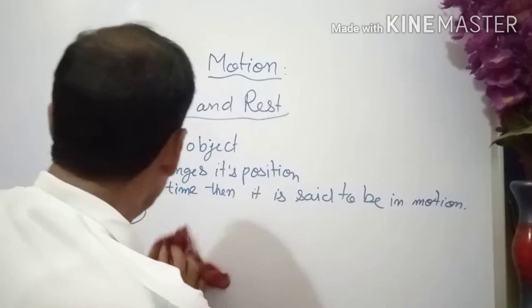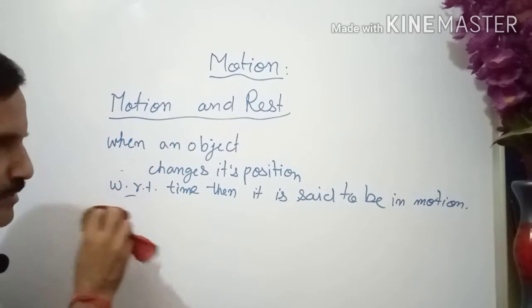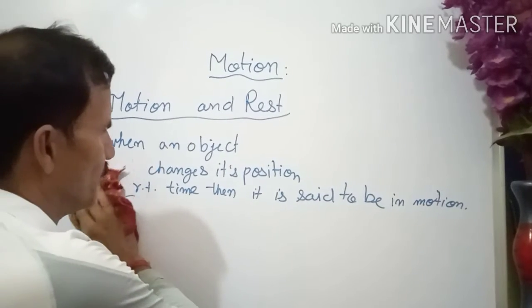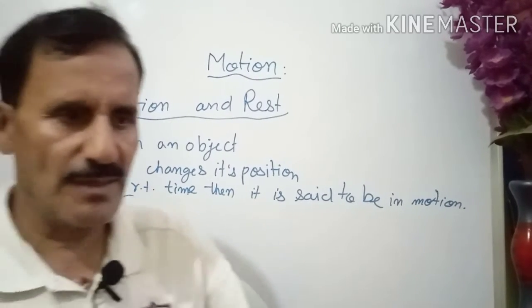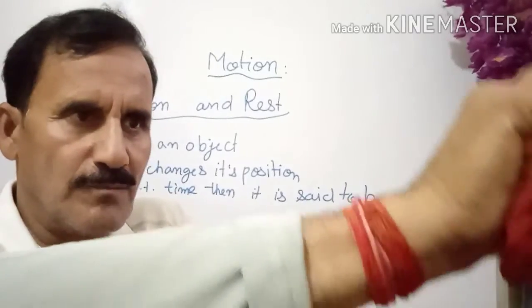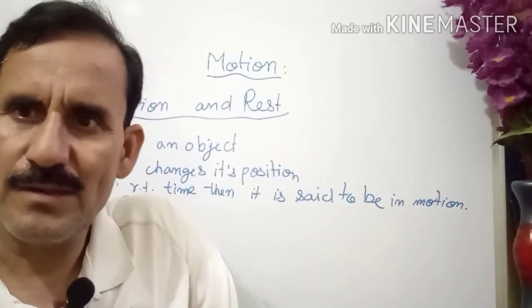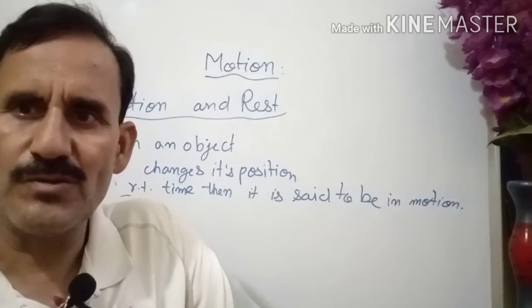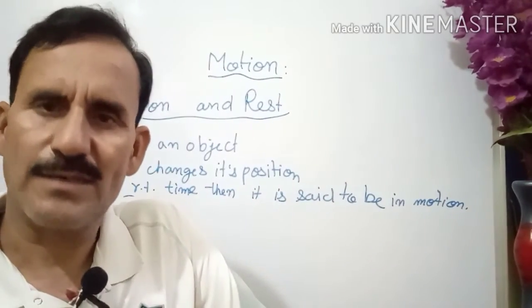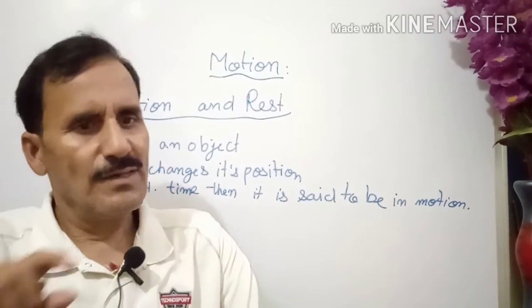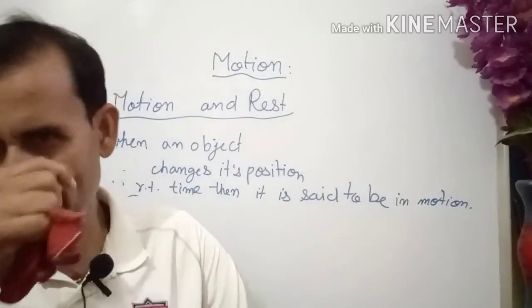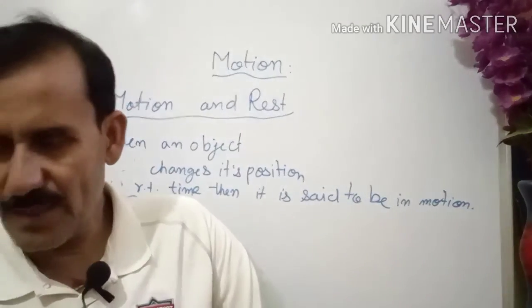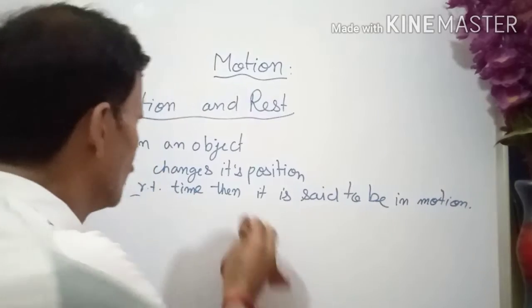So basically, that is motion and rest. Have you understood? Suppose one book is placed on the table and it is not changing position, then it is at rest. But when it is falling or sliding somewhere, then it is changing position, so it is in motion.